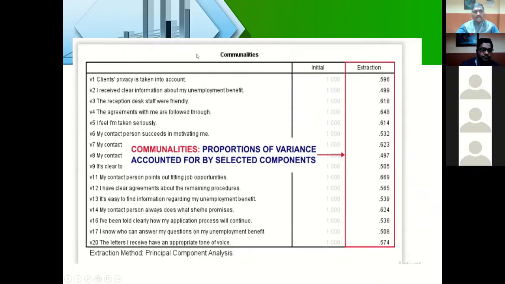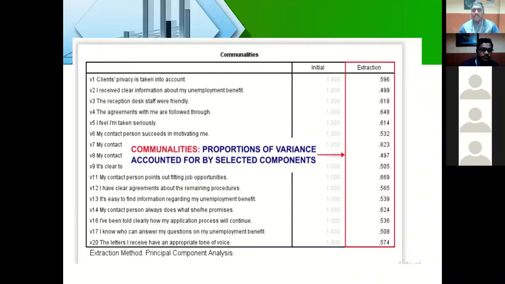So you can consider all these for your research. Suppose there is one item less than 0.3, whether we need to take it, no need to take. You can remove that because that particular variable or item will not give any impact. So from this output table, you can get that confirmation.